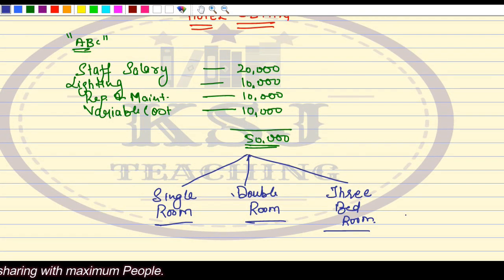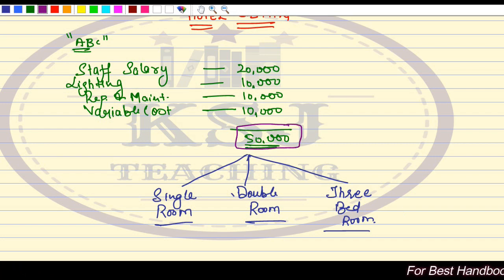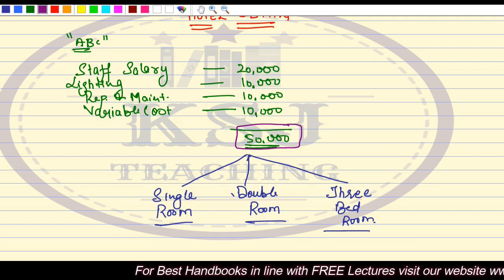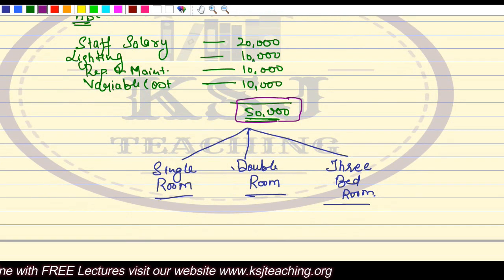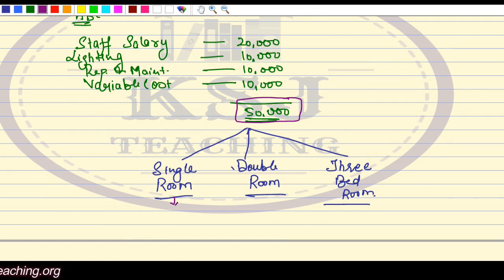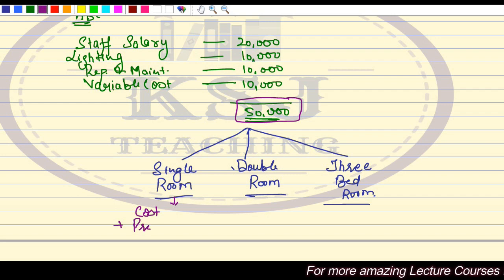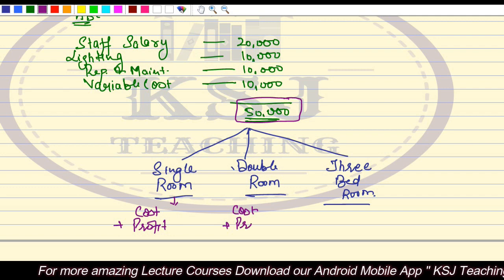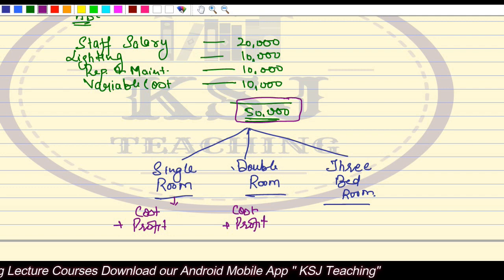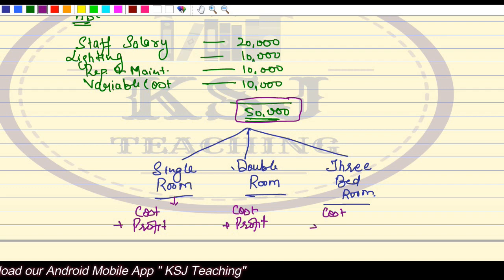The main problem here is that this cost of 50,000 is given combined for the complete hotel, in which there is a single room also, a double room also, a 3-bedroom also. We have to set the room rents for the individual rooms. For the single room, you need to know the cost of the single room plus profit. Similarly, for double, you need to know the cost plus the profit. Similarly, for the 3-bedroom, you need to know the cost plus profit.